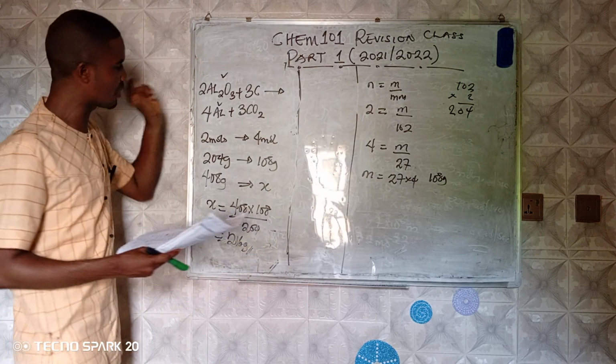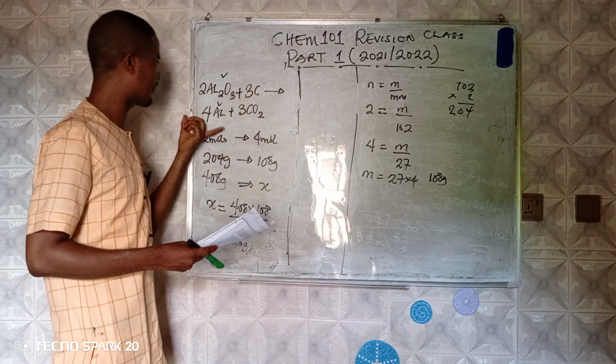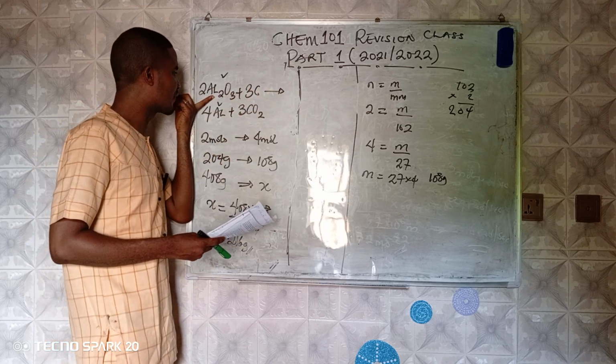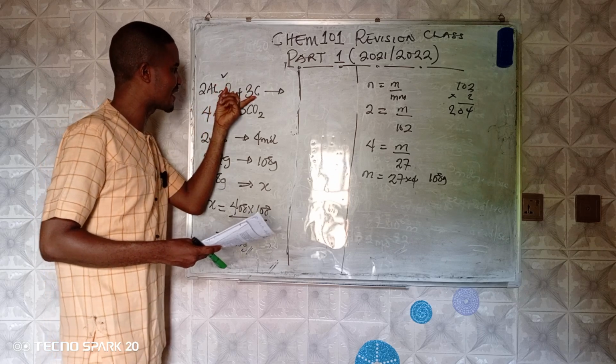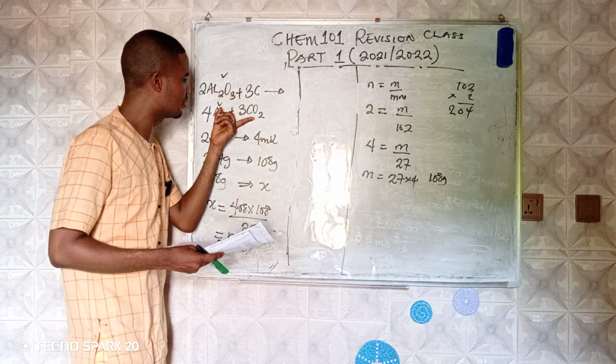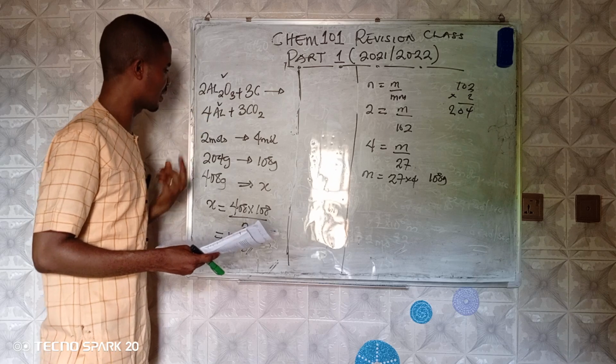So you are going to pick the one that you are interested in. They say this reaction happens. Then how many moles of this or how many grams of this will produce how many? So I'm not interested in the carbon. I'm not interested in the CO2. I'm only interested in aluminum oxide and aluminum metal, according to the question.